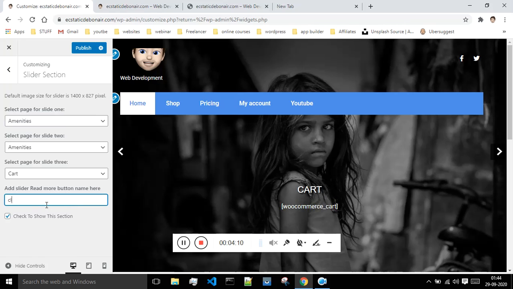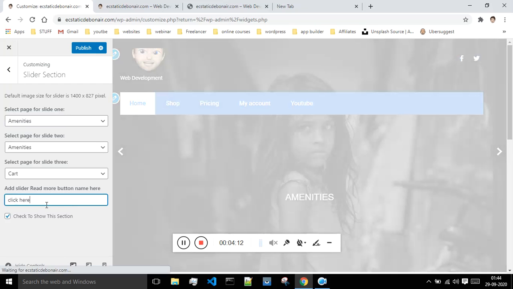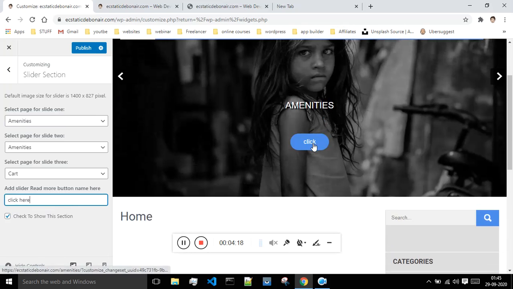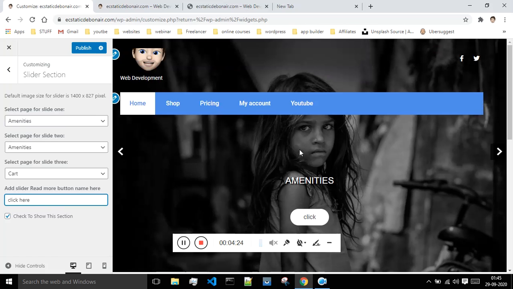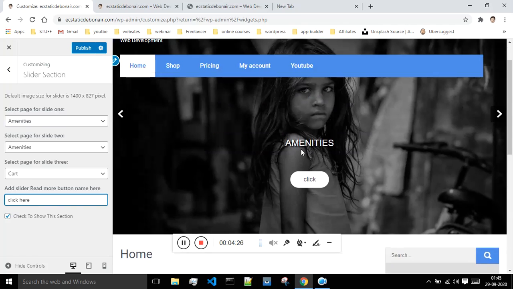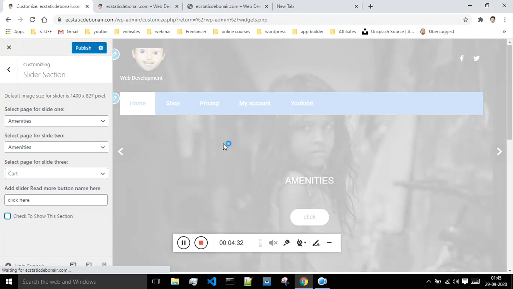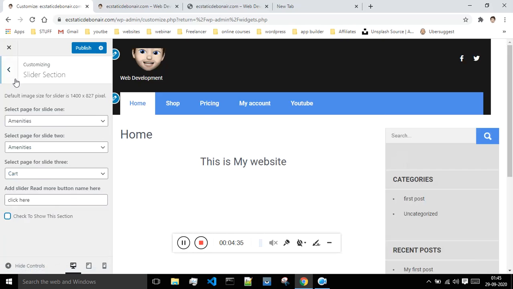Okay, so you can give any text. Then you will get this button which says click me or click here, but as of now we won't be giving this because it actually doesn't look so good, because it is conflicting with our header. So I will do one thing, I will just uncheck this, and that slide option will be gone.